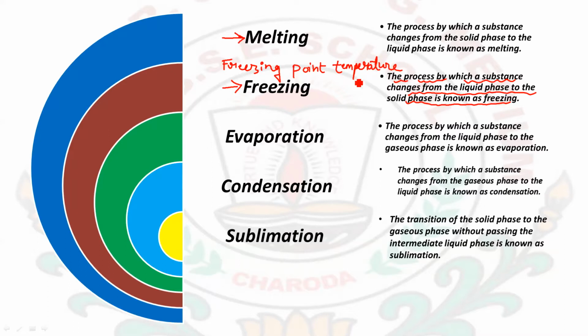For example, water at 0 degrees Celsius solidifies and forms ice. So 0 degrees Celsius is the freezing point of water, and at 0 degrees Celsius only, ice converts back to water. Hence the melting point of ice is 0 degrees Celsius only.